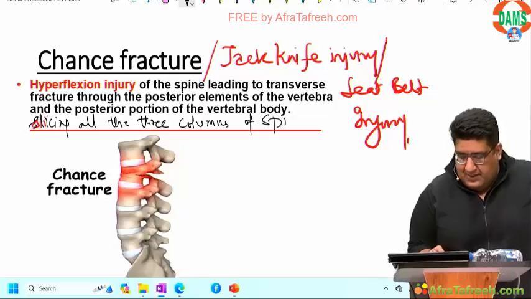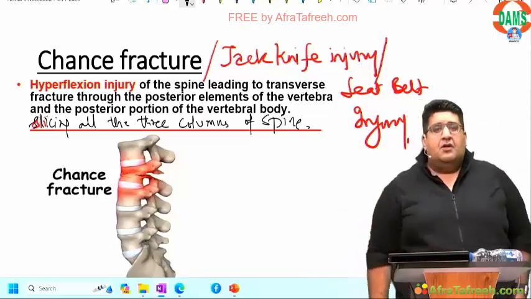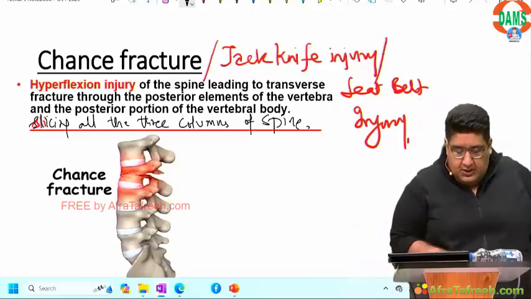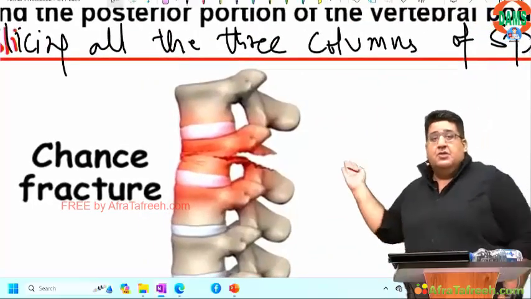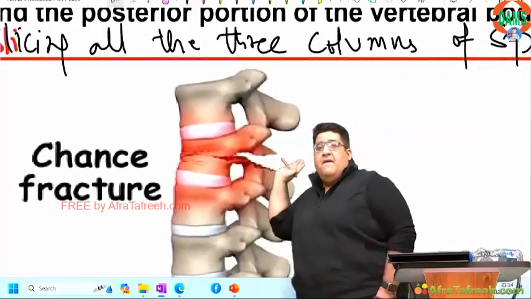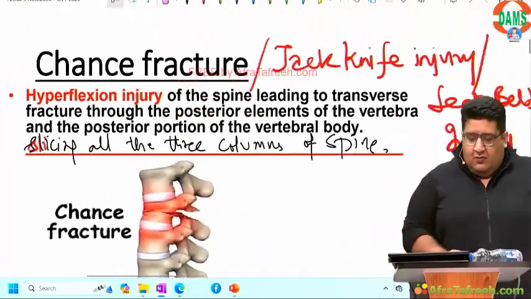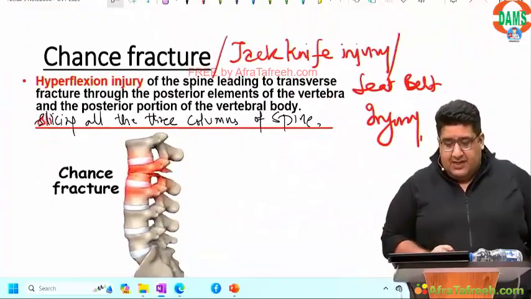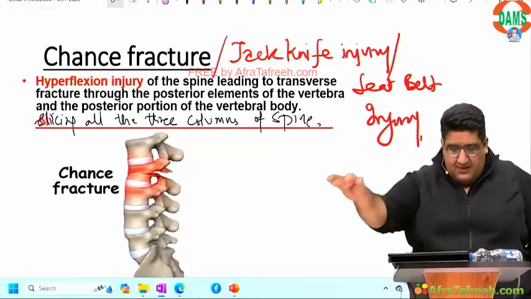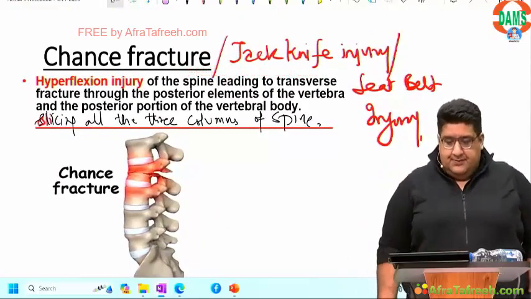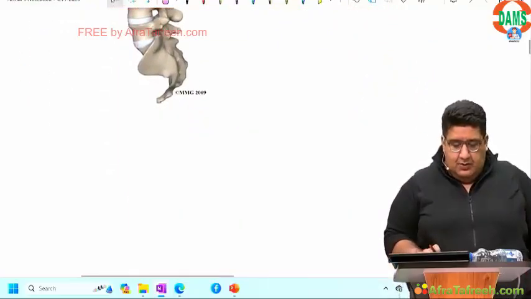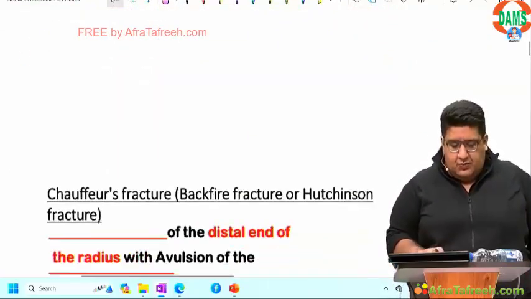Slicing all the three columns of spine in one shot, just take a look, just like a jackfruit is cut by a jackknife. तो ऐसे हो जाता है. Whenever you see this fracture in your exam, just remember, that's all. Done? चलिए. Now let's move on to the next one.